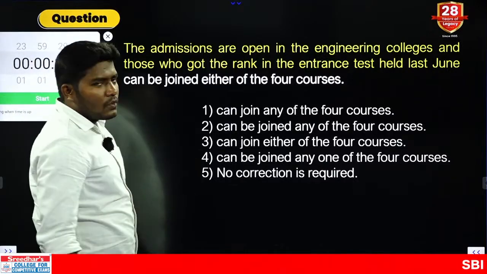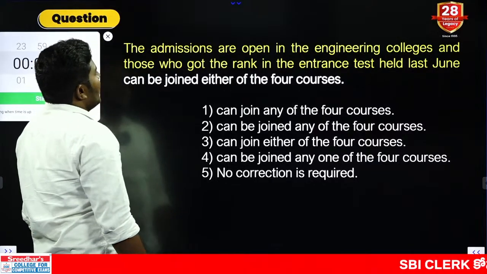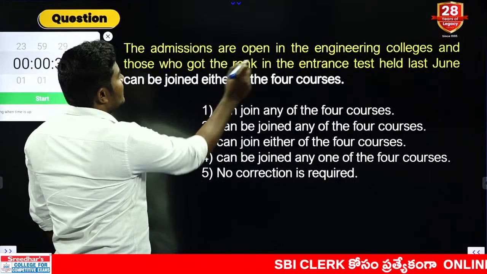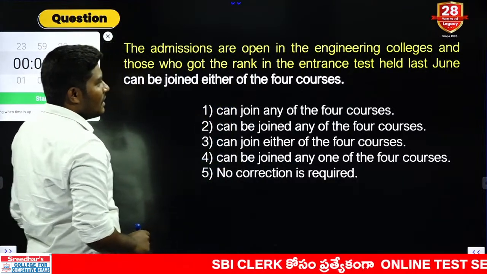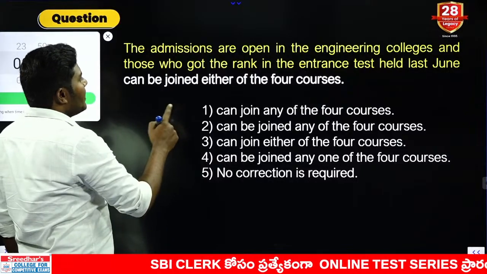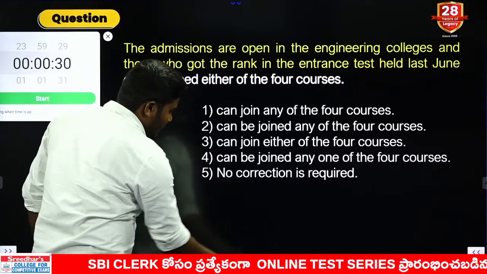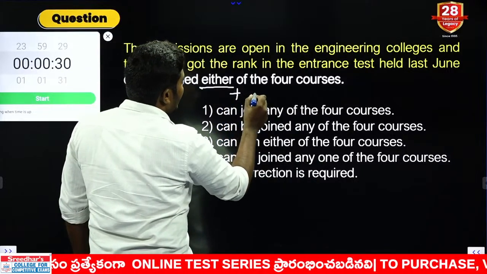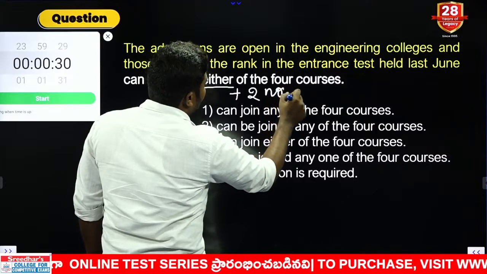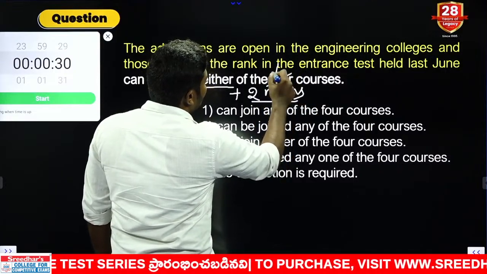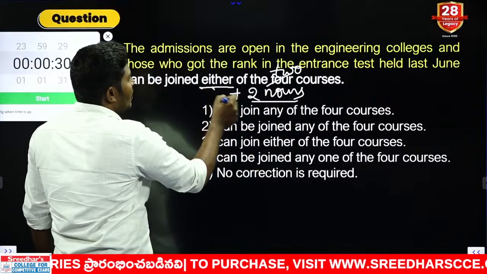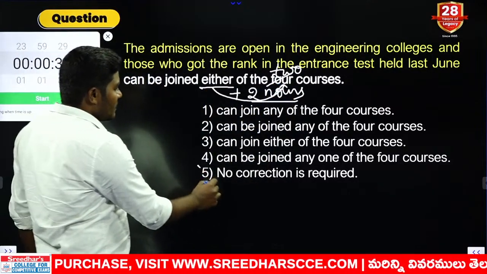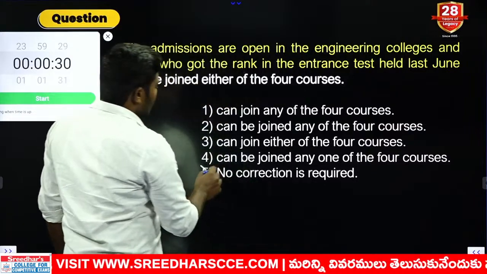Right. Very easy question, students. Look at the statement. The admissions are open in the engineering colleges, and those who got the rank in the entrance test held last June can be joined either of the 4 courses. First of all, we should focus on the word either. Either must be followed by only 2 noun combination. Okay, we can use two courses, that is okay, but we cannot use either with 4. So first of all, we should eliminate the given phrase. 5th option is out. Okay, so we need change.